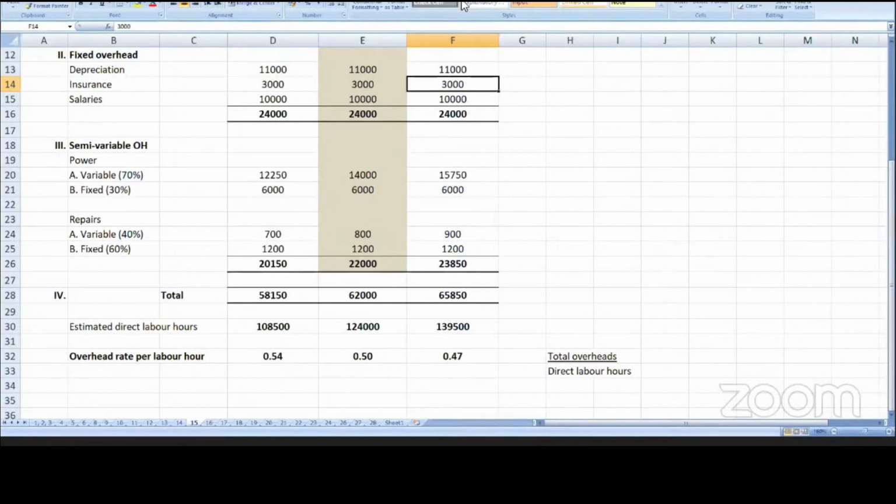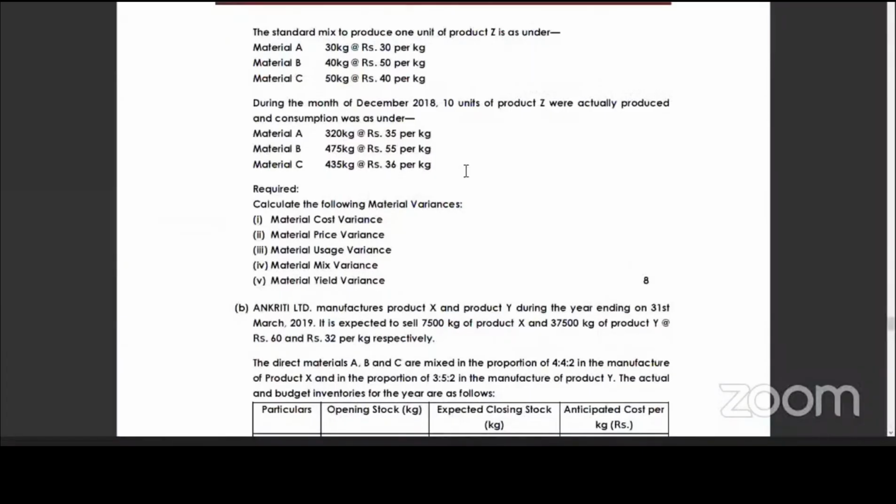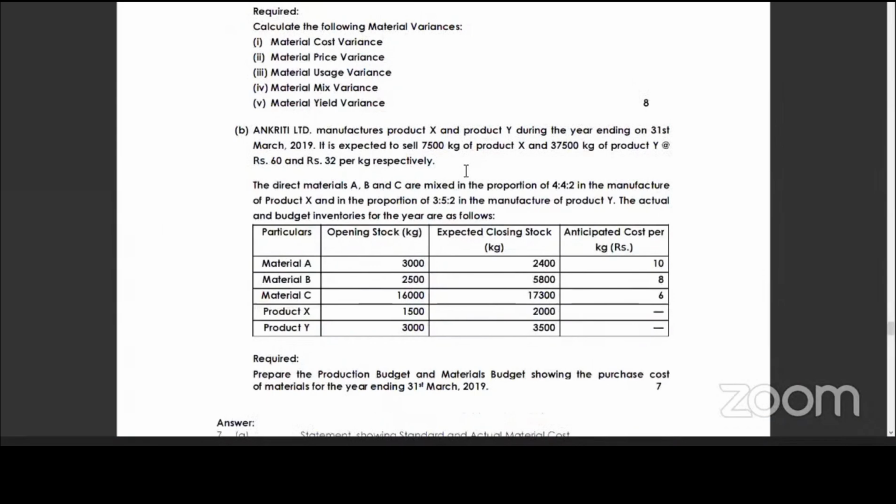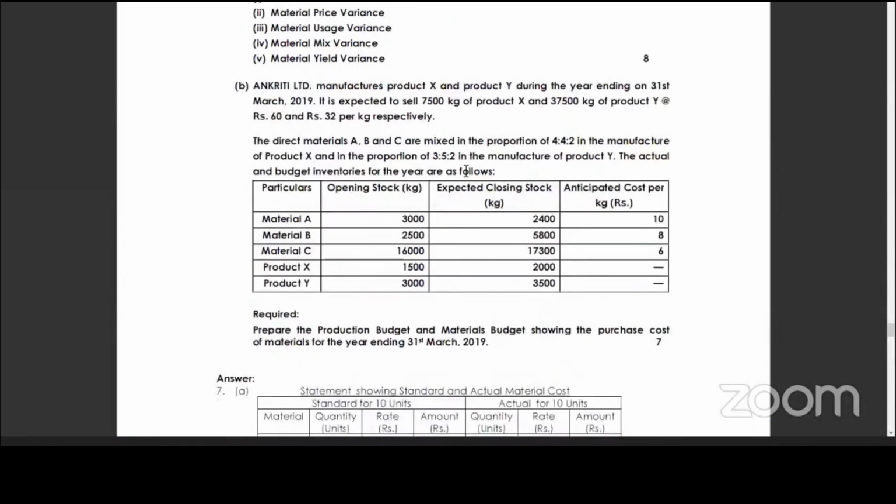Ready, students? So, flexible budget. Now can you try this problem, students? June 2019. You try this sum and tell me the answer in the next class.